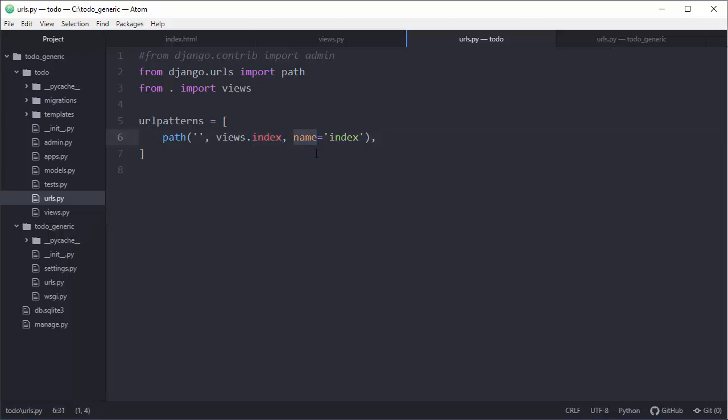Now, this name index here is handle that will be used all over the place in templates. The handle for this function. Why we need a handle? Because it is easier to work in templates. You don't need to change functions all over the place. You can just change and reallocate them in one URLs file. So handles will be relatively static, and if you need, over time you can mishmash those functions, you can interconnect them, you can change them, you can delete them and create specific paths and so on.